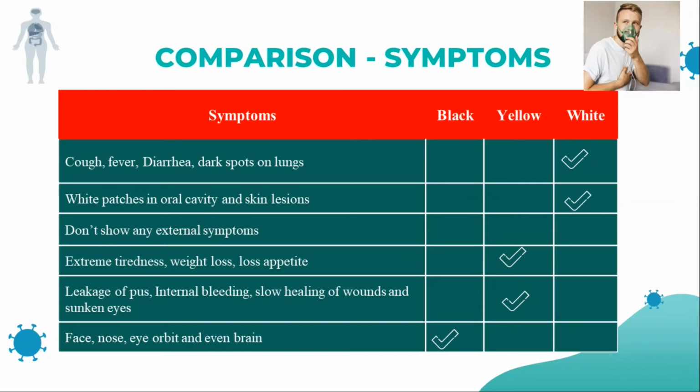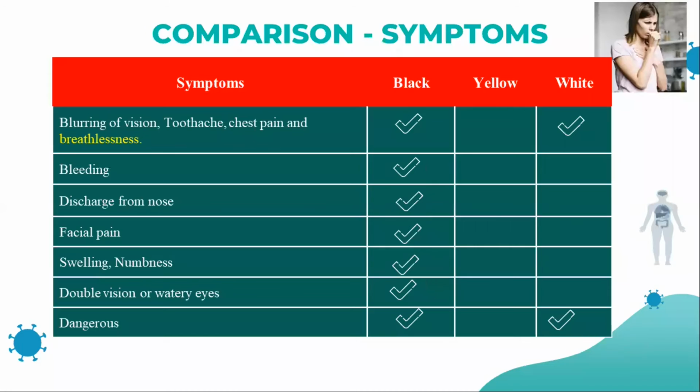Next one is the face, nose, eyes, orbit, and even the brain, which we can see with the black fungus.